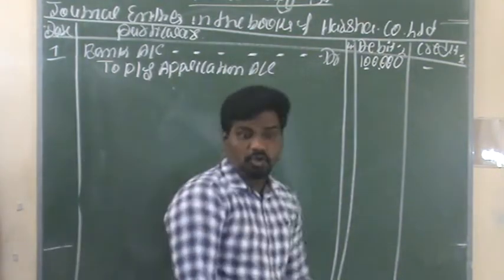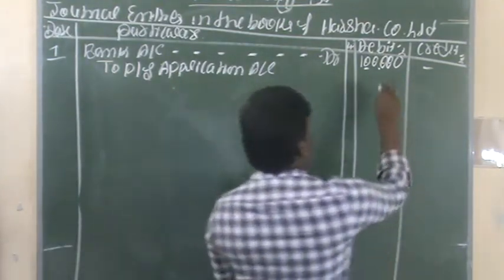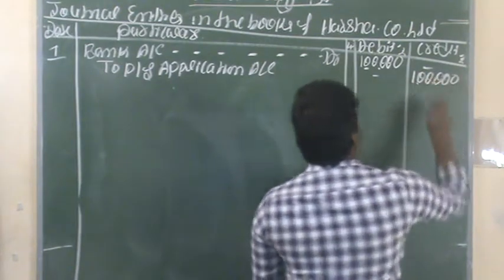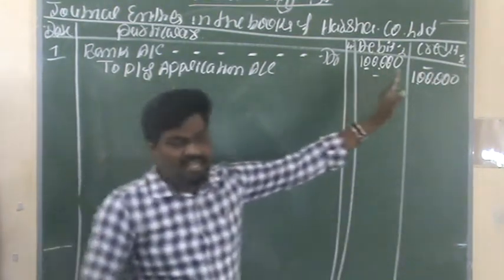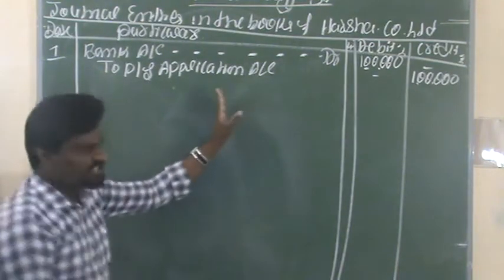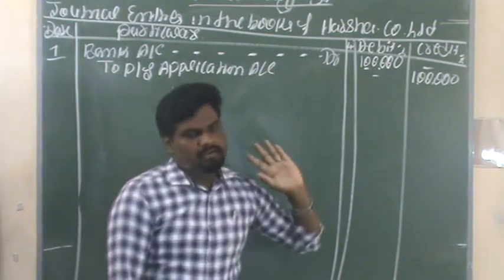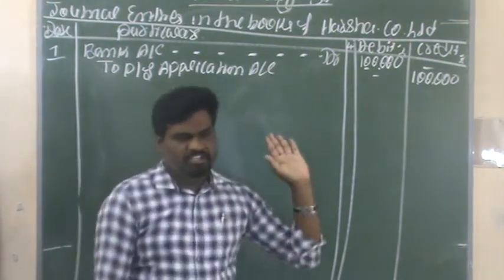We have to record amounts in both the debit as well as the credit column. This is the first entry for the receipt of application money: bank account debit to preference share application account.